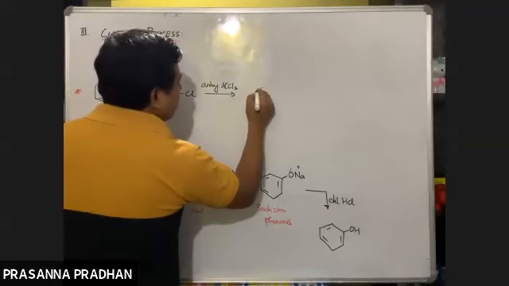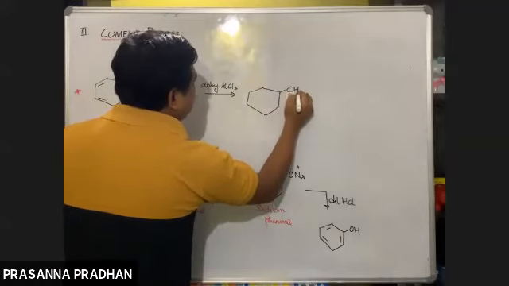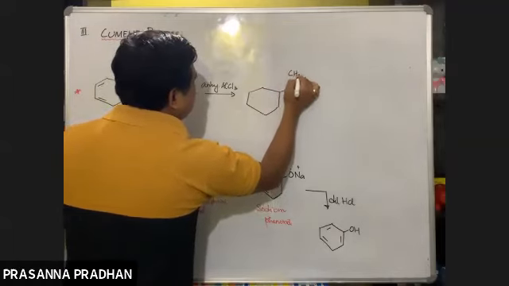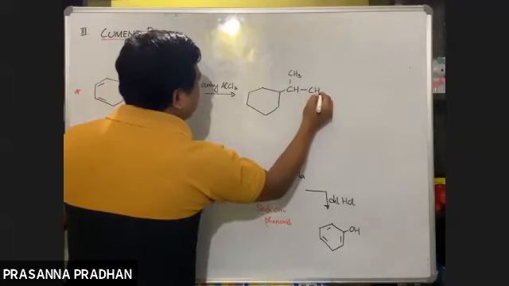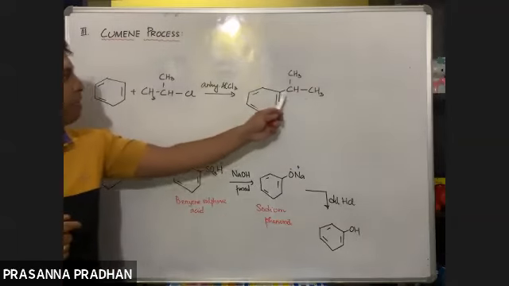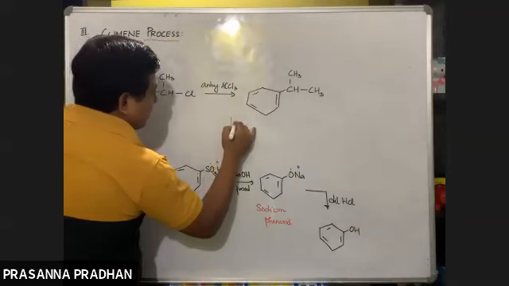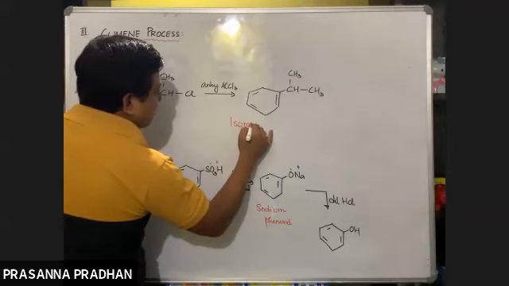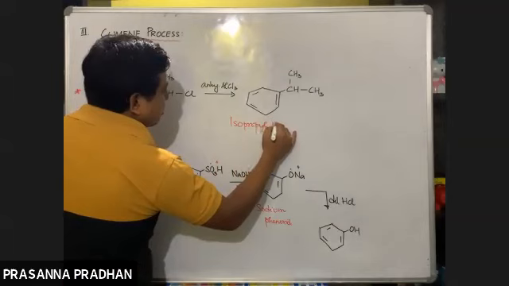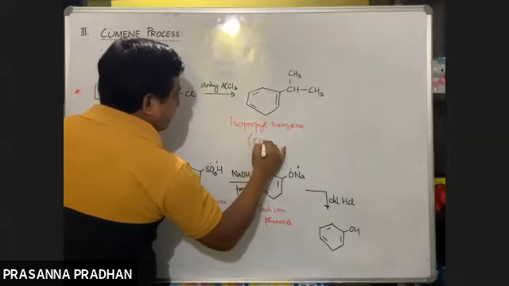Okay. So what do we get? We get this compound. So an alkyl group will be introduced like this. So we have an iso group out here. Do we have an iso group? Yes, we have an isopropyl group. So this compound is also known as isopropyl benzene. And the common name of this compound is cumene.